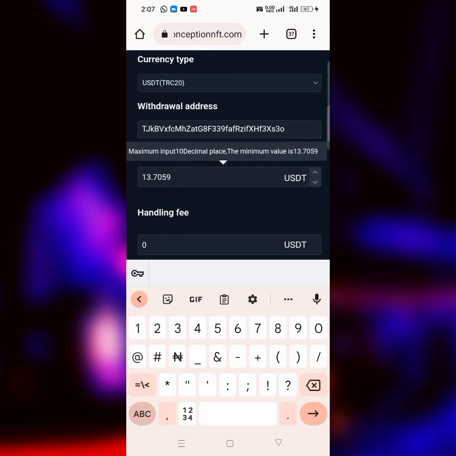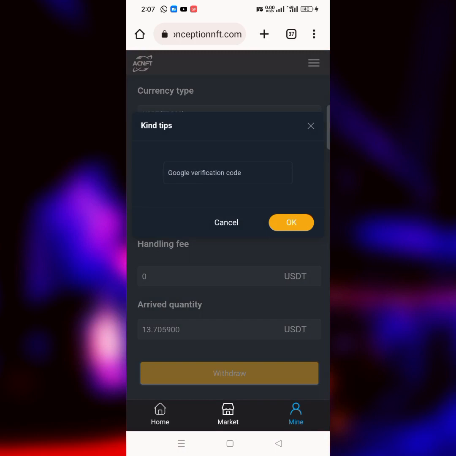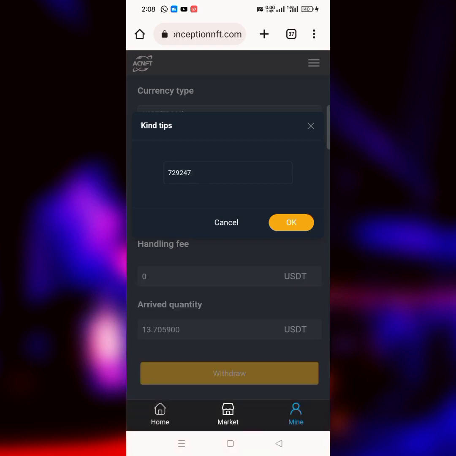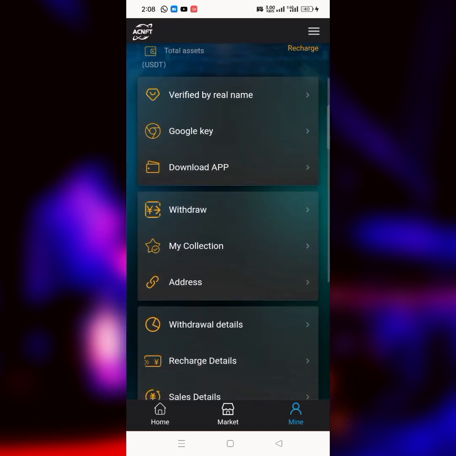My wallet address has been linked already. Remember I told you guys to link your wallet address to the platform. So what I have to do now is click on this place that says withdrawal, and they will ask me for Google verification. All I have to do now is to enter the Google verification code I got from my Google Authenticator app, and then click on OK. It's going to be done successfully for me. As you can see now, I have withdrawn my amount successfully. So we are now waiting for the withdrawal to be confirmed. So that is how to withdraw to earn from this particular platform.